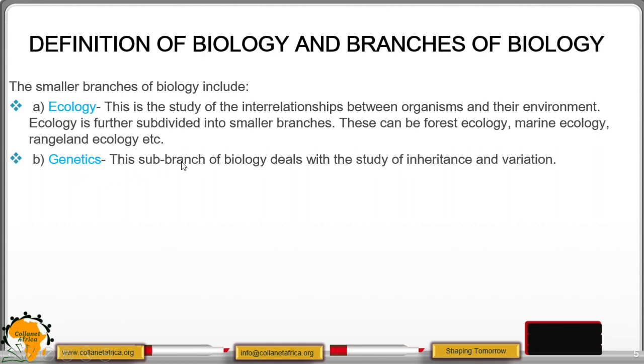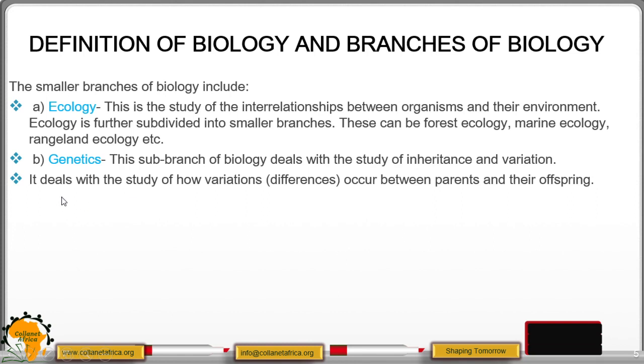Genetics is another sub-branch of biology, and it deals with the study of inheritance or acquiring of characteristics from parents, which are passed to the offspring, and variations, which are differences observed between individuals. So genetics deals with the study of inheritance and variations. It deals with how variations or the differences occur between parents and their offspring. The other term used to refer to offspring is the young ones.